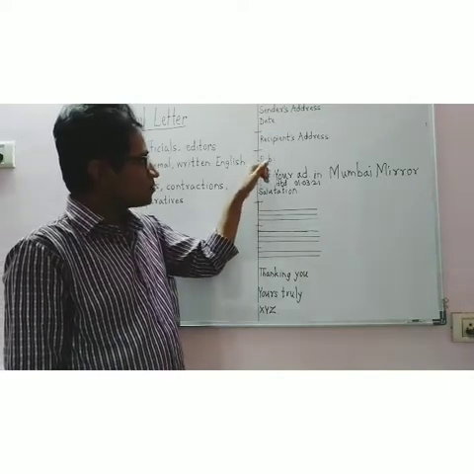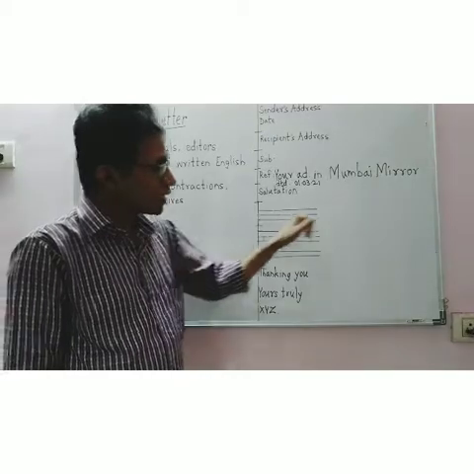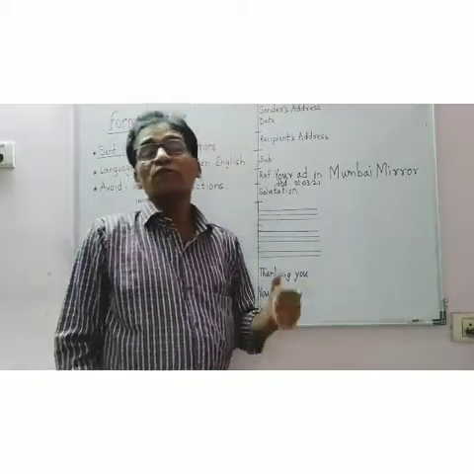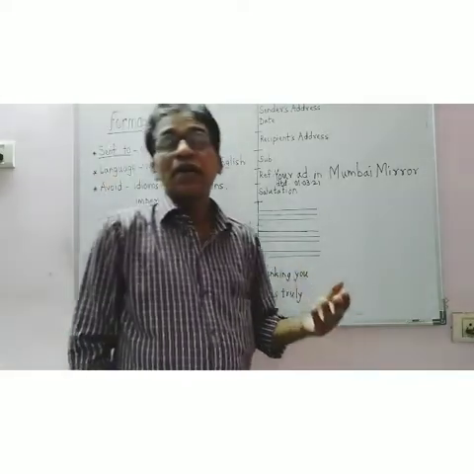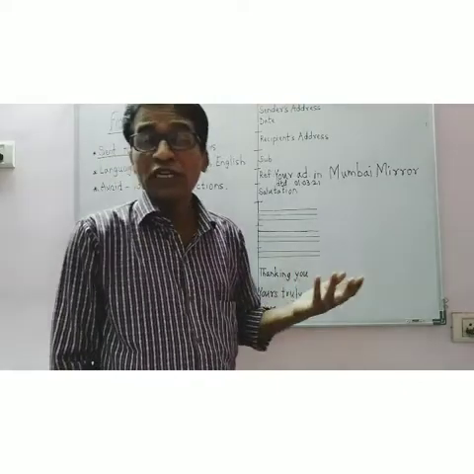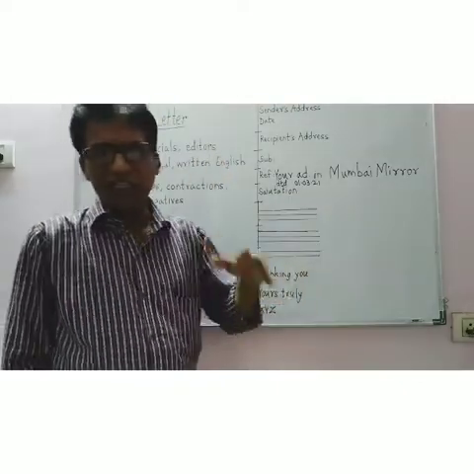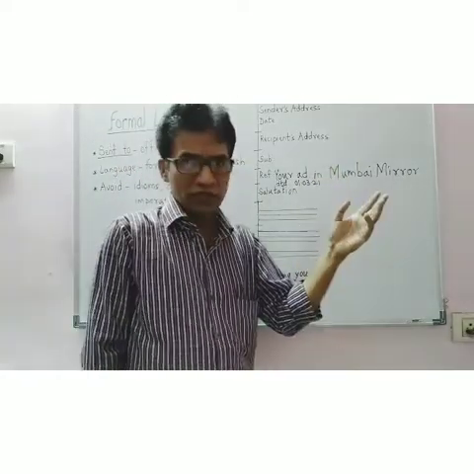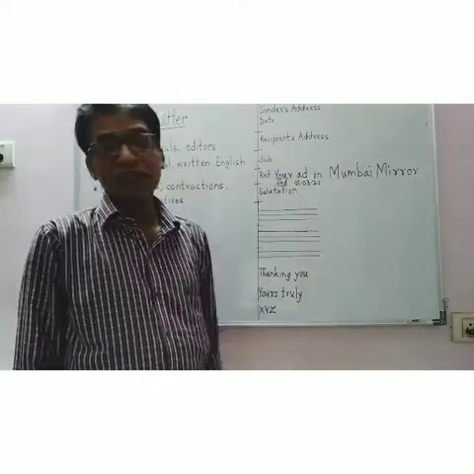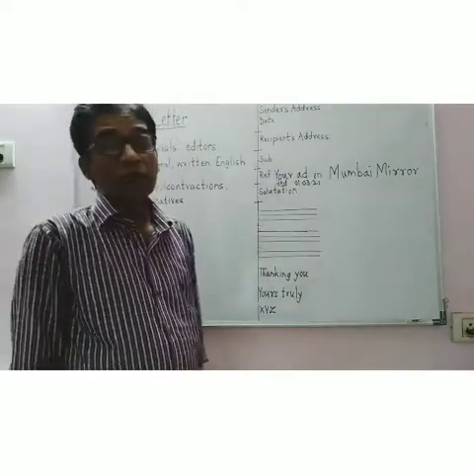After subject, after reference, after salutation, and then after the first paragraph. With reference to the above mentioned subject, I wish to apply for the job of a data entry operator in your reputed computer institute, or any firm, any institute. You can mention according to the information in the advertisement.